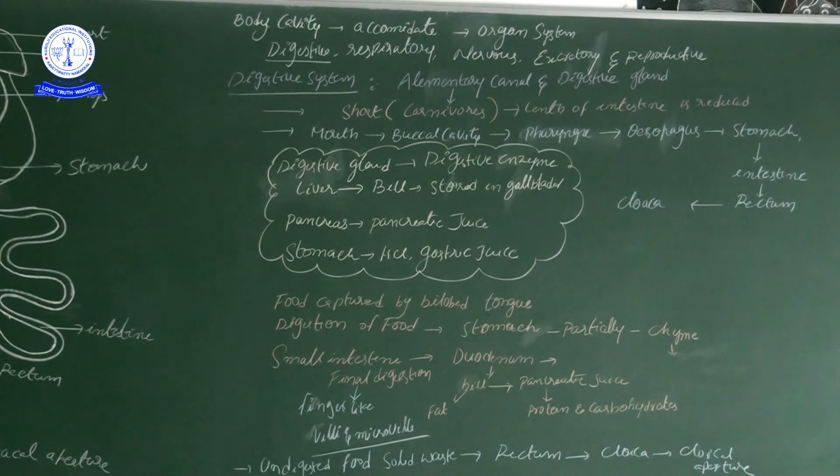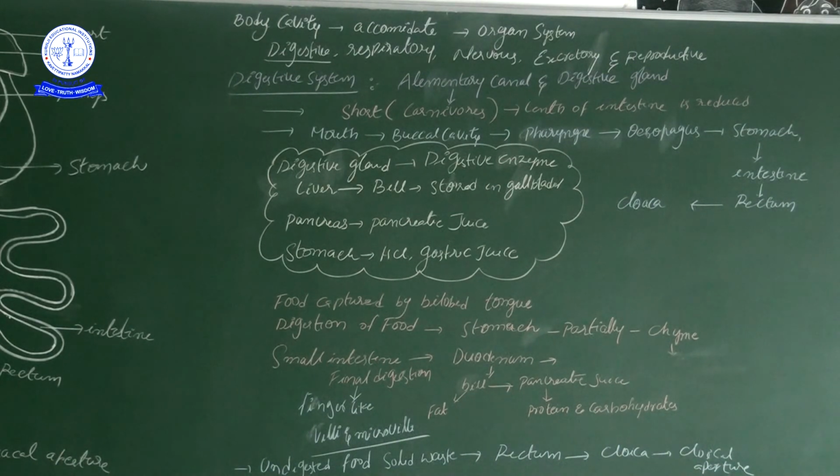And the parts of the alimentary canal are like this: mouth, buccal cavity. See, first the alimentary canal is opened by the mouth. The mouth leads to the next part, the buccal cavity. The buccal cavity is a place of mastication. The food we put inside goes from the mouth to a chamber-like structure, that is the buccal cavity. Then the buccal cavity leads to the junctional place, the pharynx. It is a junction because both respiratory air and food pass through it. So the nostrils also open into the pharynx. Then the pharynx leads to the next part, the esophagus. The esophagus is a food pipe.